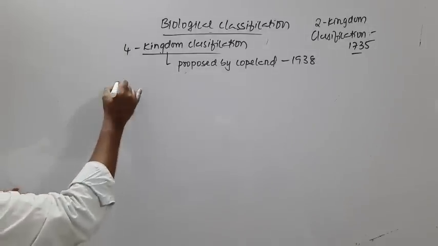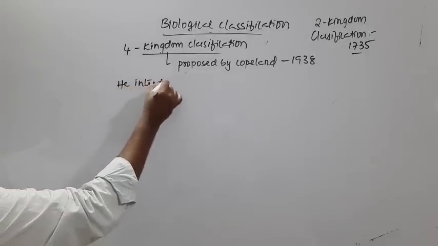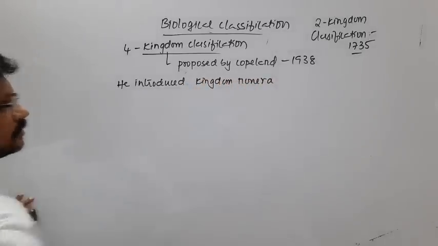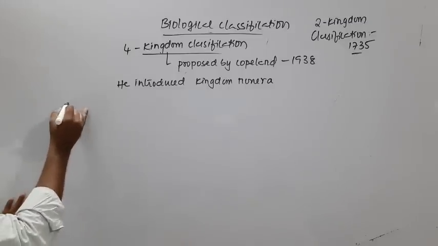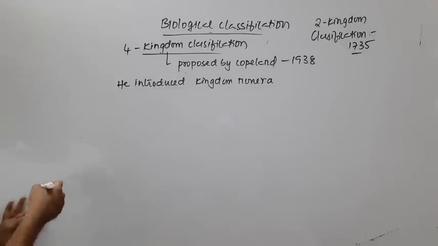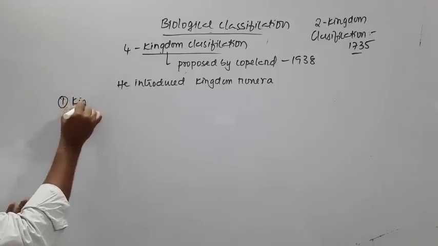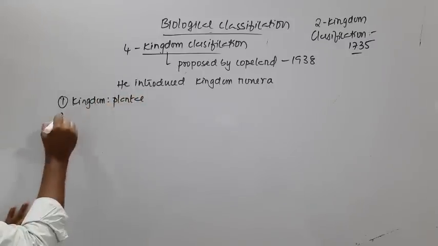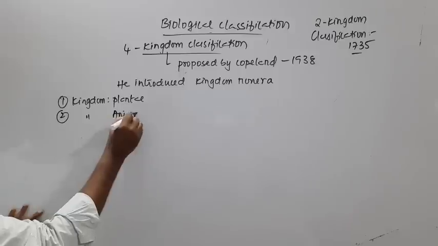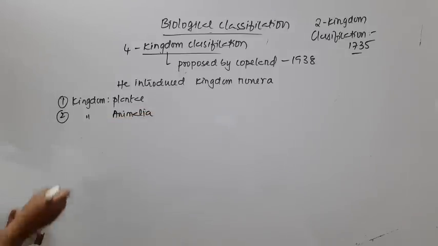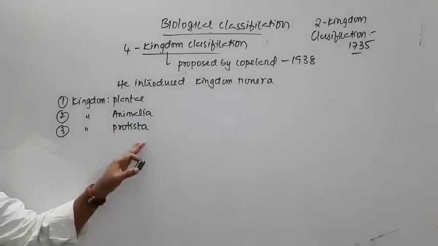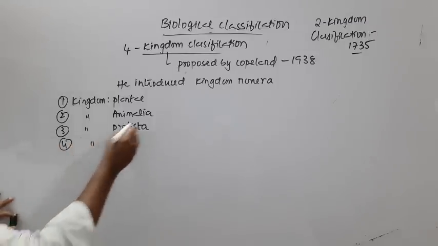So he introduced kingdom Monera. Now all those kingdoms under the four kingdom classification include already kingdom Plantae, that was introduced by Linnaeus, and then kingdom Animalia, which was also introduced by Linnaeus, and then the third one, kingdom Protista, which was introduced by Ernest Haeckel, and then the fourth kingdom is Monera.